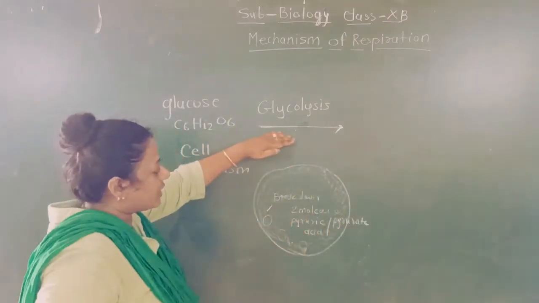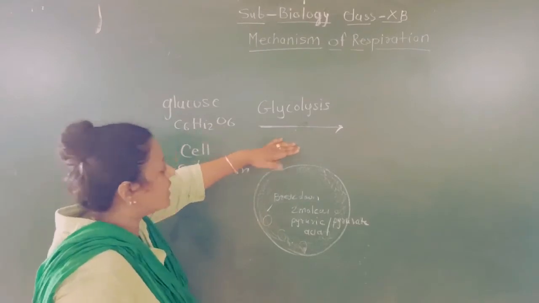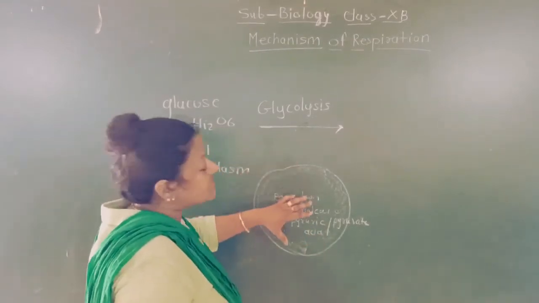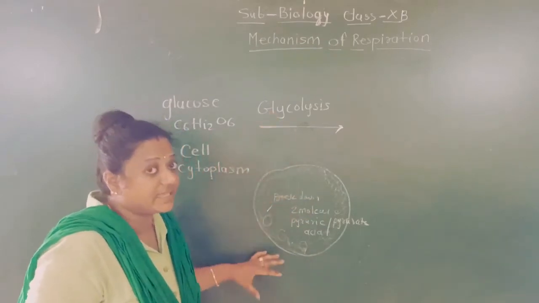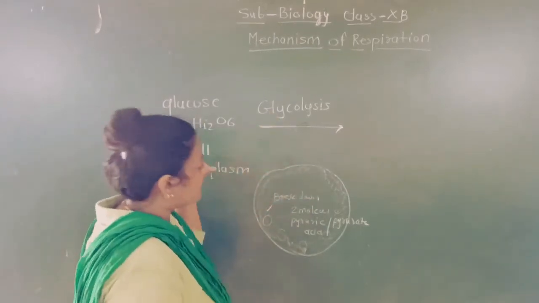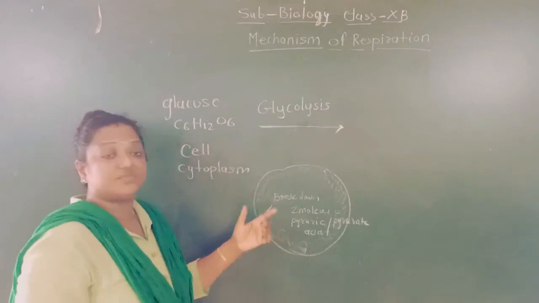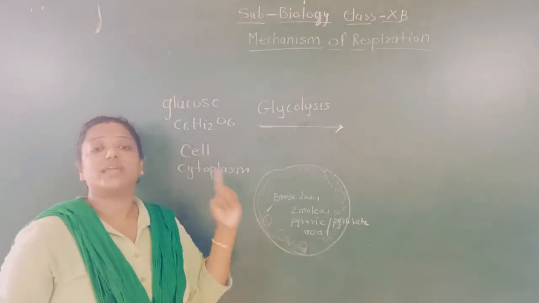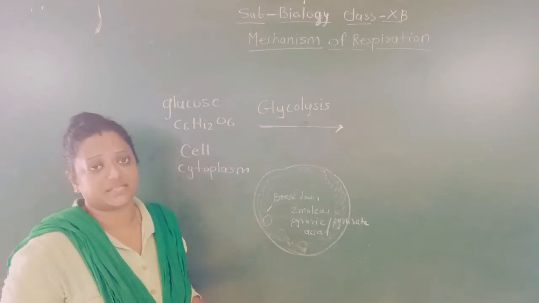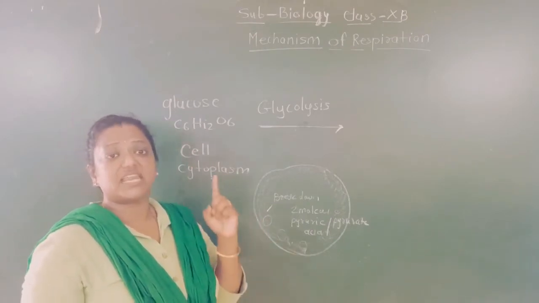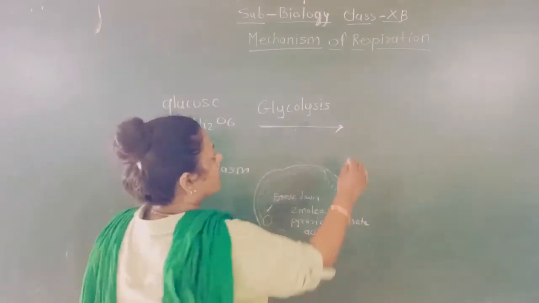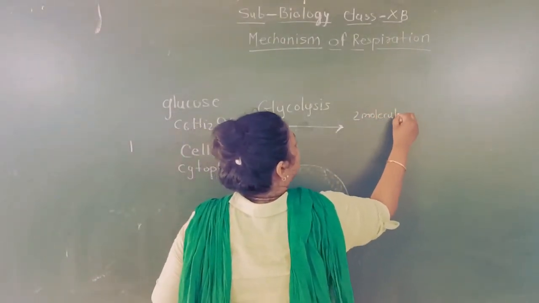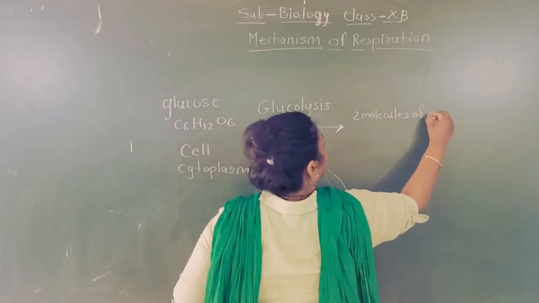Pyruvate. So during glycolysis, the breaking down takes place in the cytoplasm only. So in the cytoplasm, 1 glucose molecule breaks down into 2 pyruvic acid or pyruvate, which have 3 carbon atoms each. So what has formed here? 2 molecules of pyruvate.